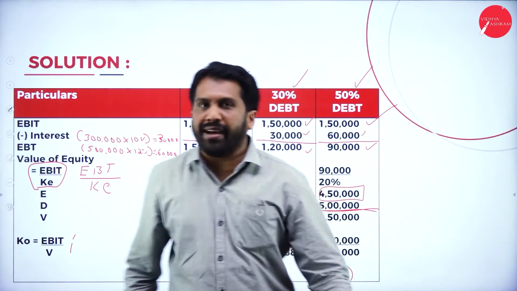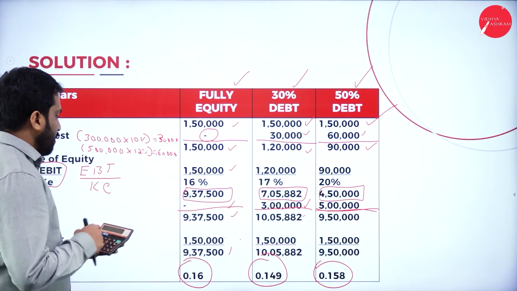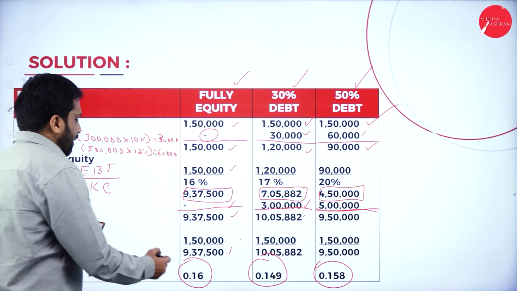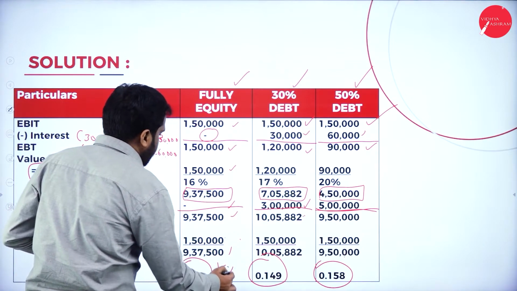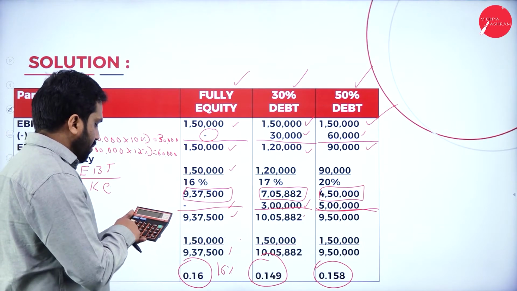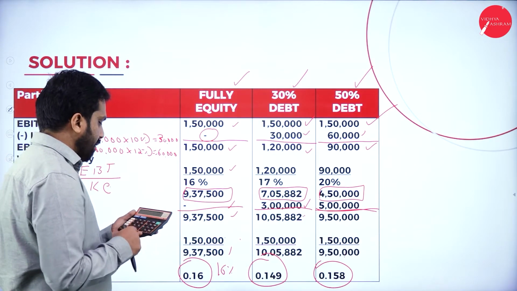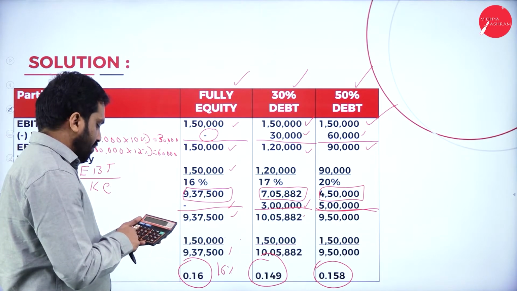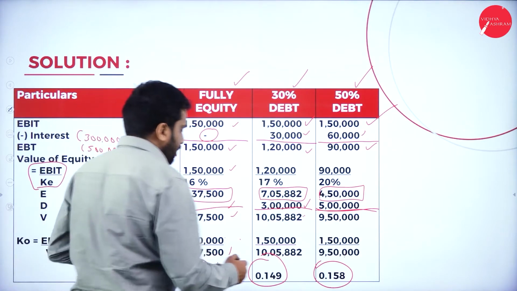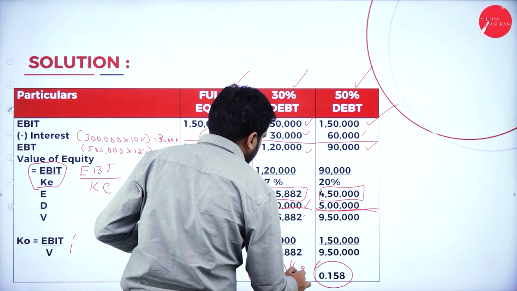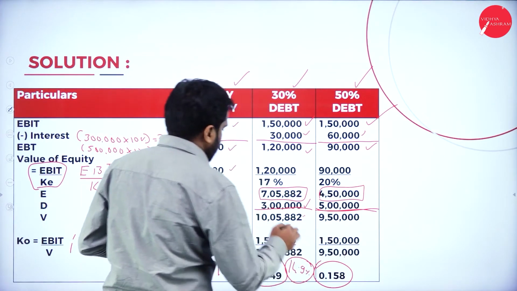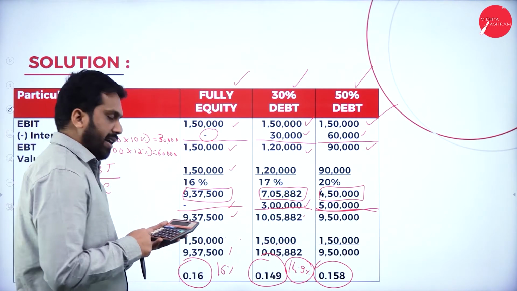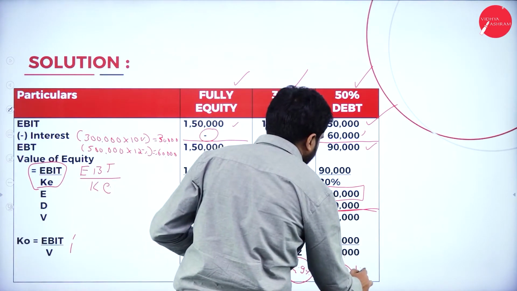If you want the final answer in percentage, then 0.16 into 100, you will get 16%. And 0.149 into 100, I'll get 14.9%. Last one, 0.158 into 100, I get 15.8%.